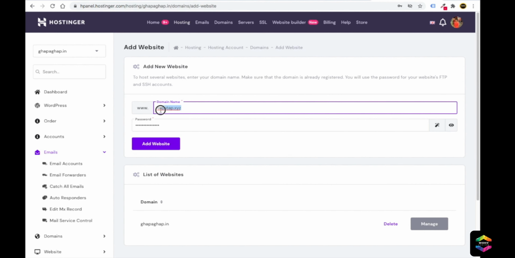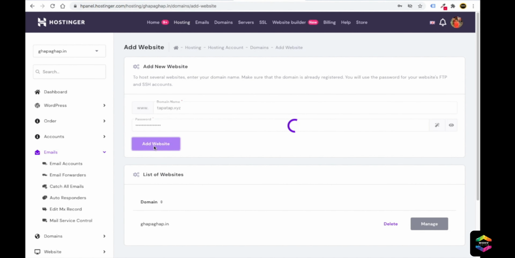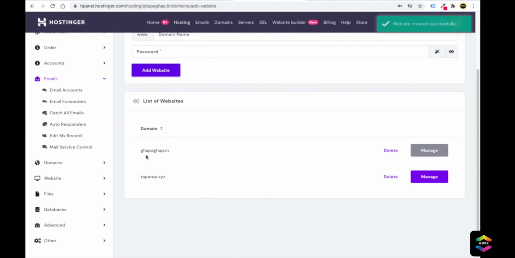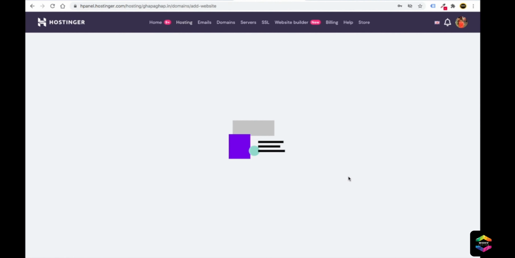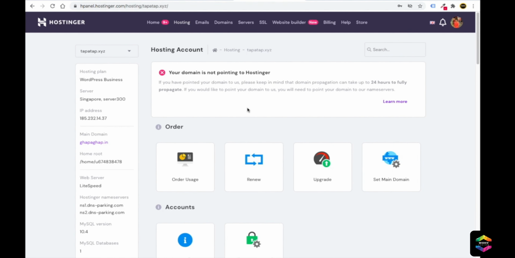You can even put the password. After you do that, click on add website. Now you can see this website is added, that is tapartup.xyz. Now to install a website on this tapartup.xyz domain, you just need to click on this manage button here. Just click here. After you click, you will see your domain name is not pointing